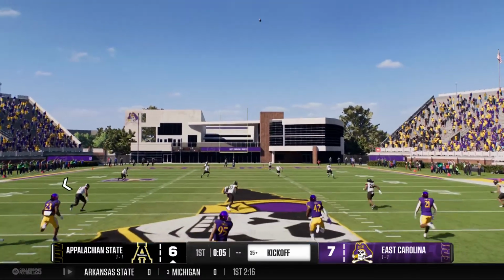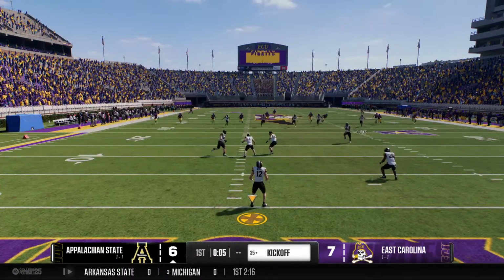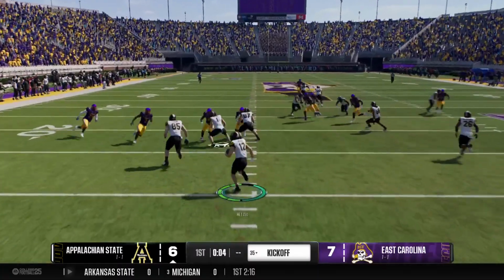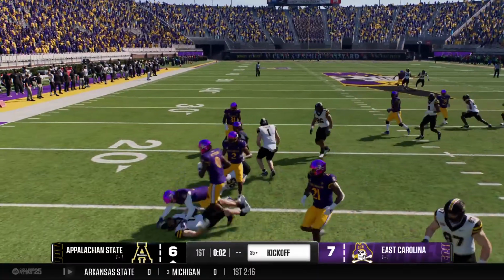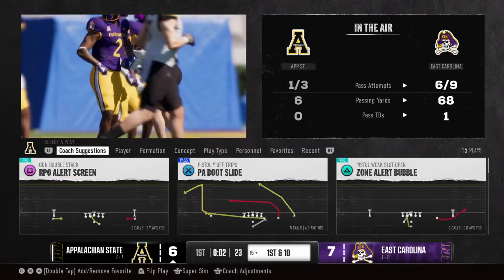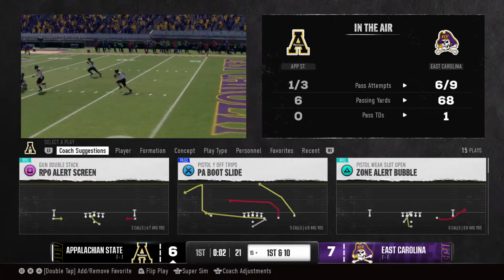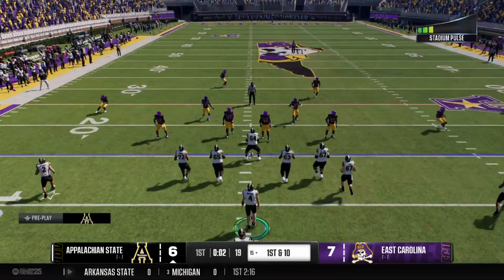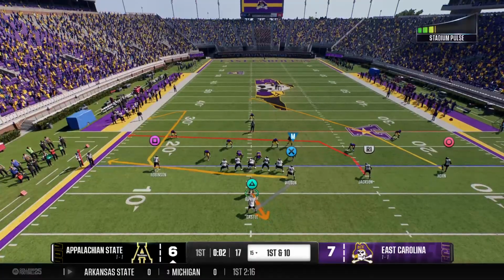Clinches and the score. On the move from inside his 5. And the returner will be knocked down. Plenty of time for one more snap before the end of the quarter.